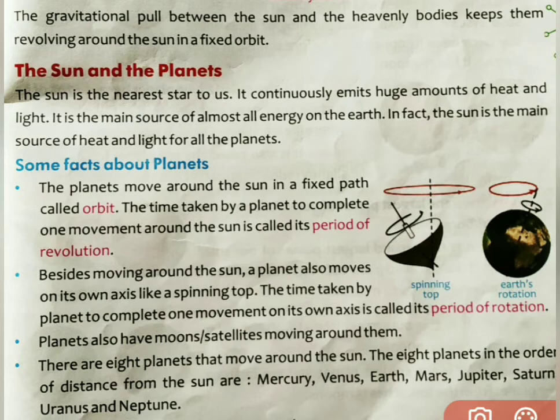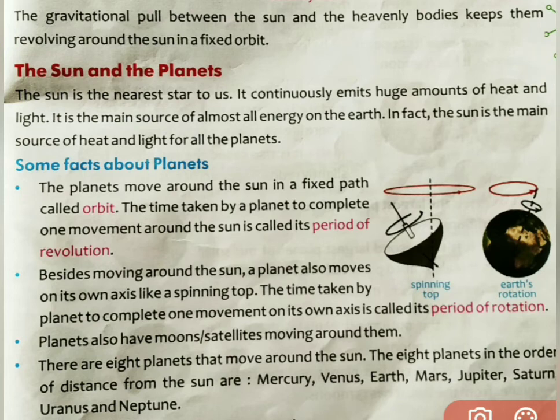All right, planets also have moons, satellites moving around them. Children, if I ask what is the satellite for the earth, do you know the answer? Moon. Okay, moon is the natural satellite. There are 8 planets that move around the sun, and the 8 planets in the order of the distance from the sun are Mercury, Venus, Earth, Mars, Jupiter, Saturn, Uranus, Neptune.